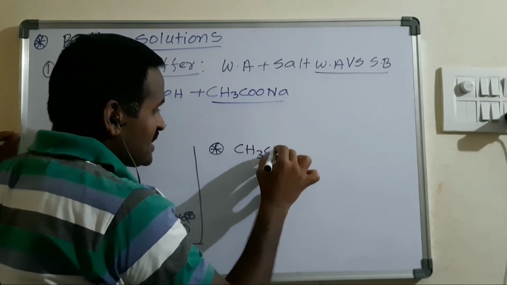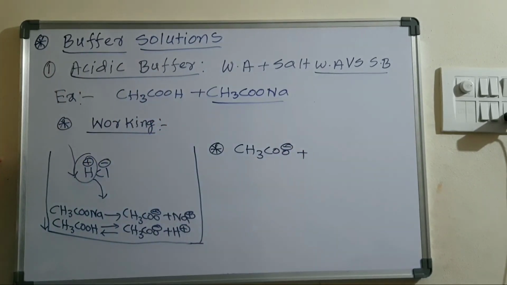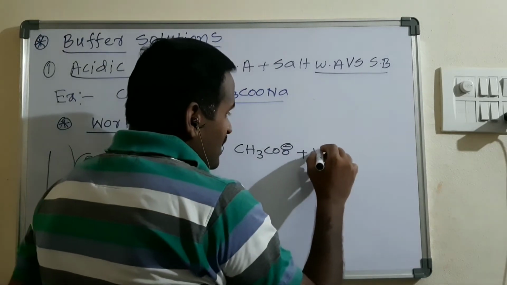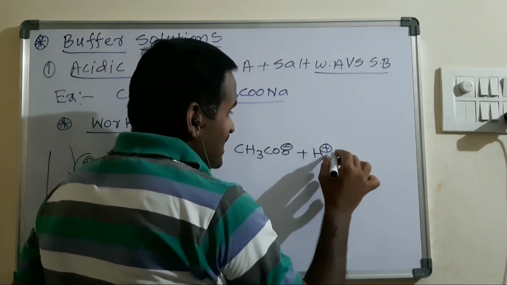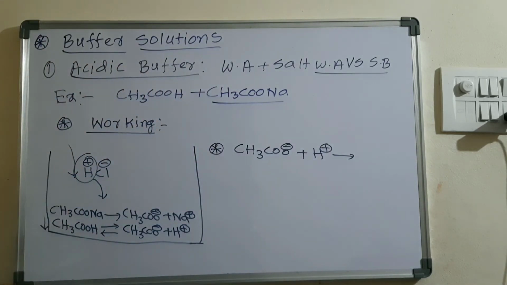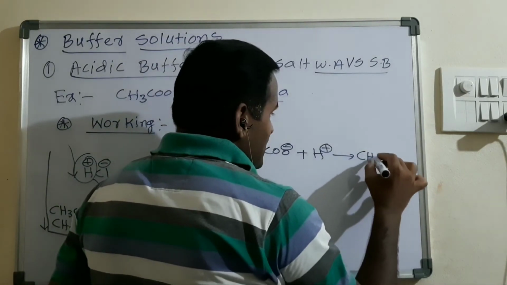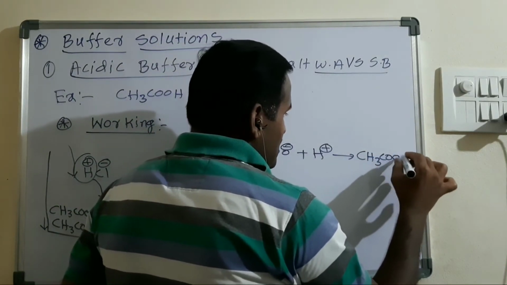The CH3COO minus ions are present in the solution in excess quantity due to the common ion effect, and they will combine with the H plus ions coming from the strong acid we are adding, right? So what happens? It forms undissociated CH3COOH.